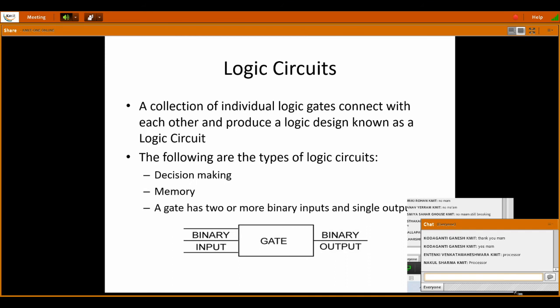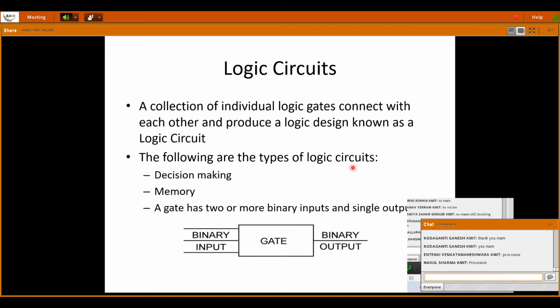So we will define what a logic circuit is. A collection of individual logic gates connected with each other to produce a logic design is known as a logic circuit. In a logic circuit we have many logic gates. Logic gates are again made of diodes and transistors. A logic circuit is a combination of different logic gates.